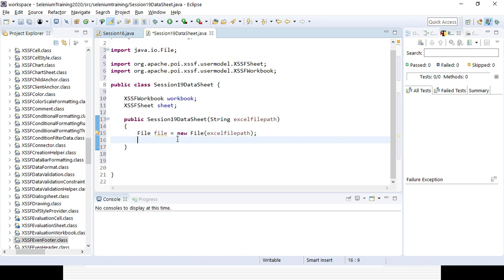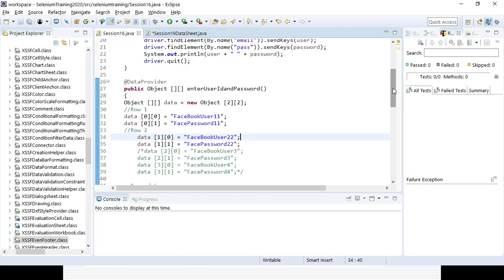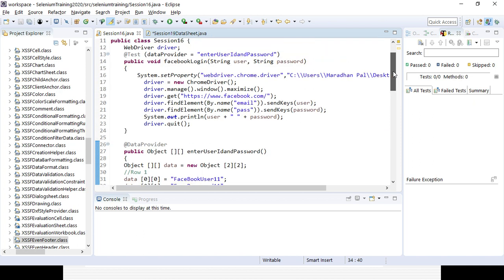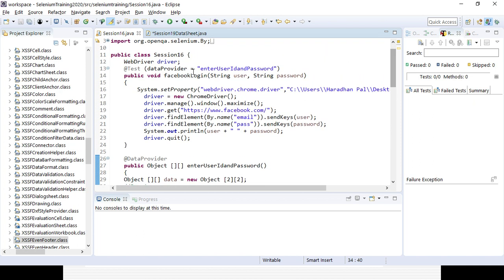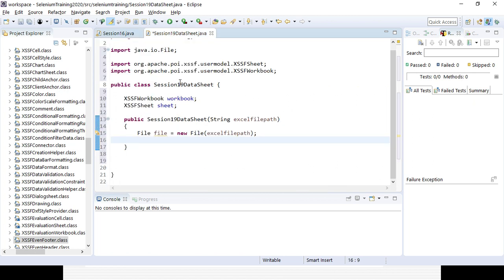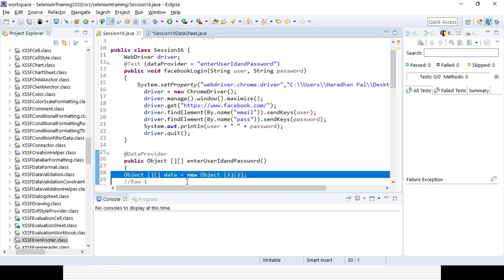What's the need of creating a constructor over here? Yeah, the constructor is needed because whenever I will be creating the test cases, in case my method name is different, I have to create an object or instance for this class. In case I am creating a constructor, I will be using that constructor directly. I will let you know, okay, because here I will be using that one.